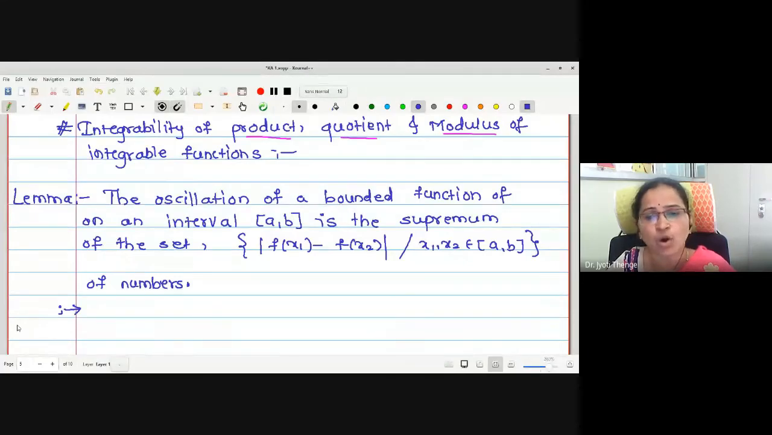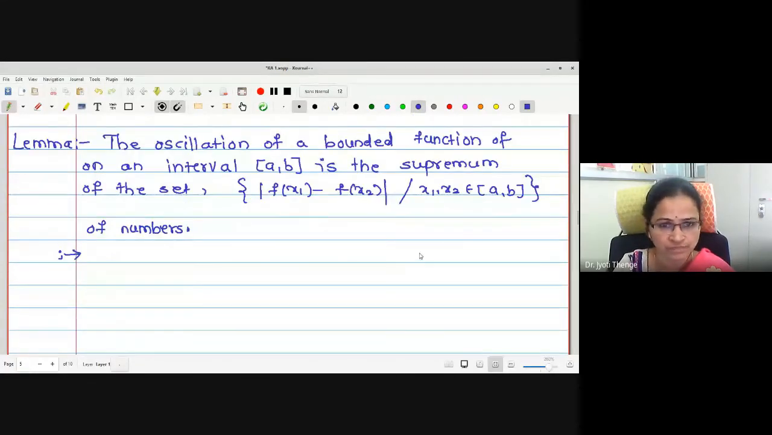The statement says that the oscillation of a bounded function f on an interval [a, b] is the supremum of this set. Supremum of this set means least upper bound of this set. What is the set? It is the difference between two function values with a modulus symbol. And whatever is the supremum, that is, the least upper bound, will be the oscillation of the bounded function.